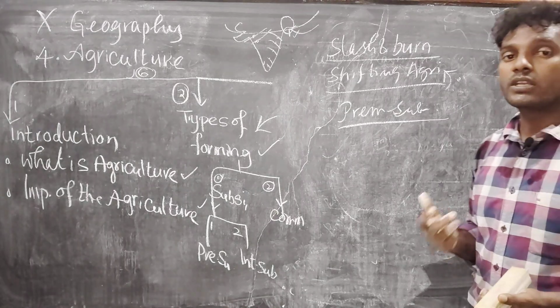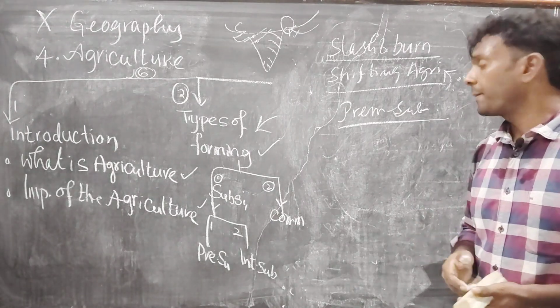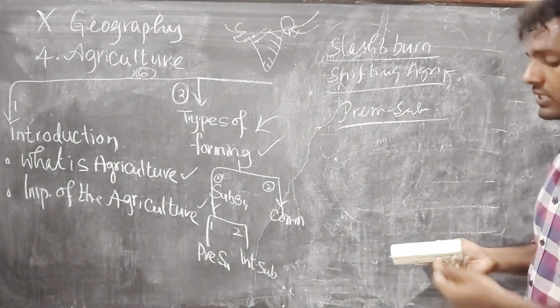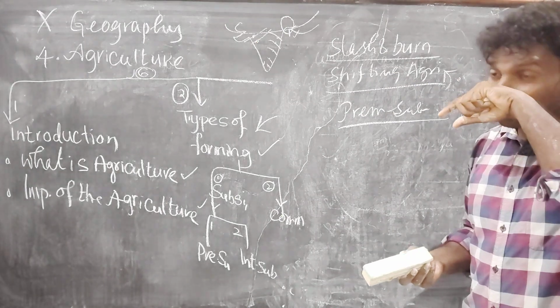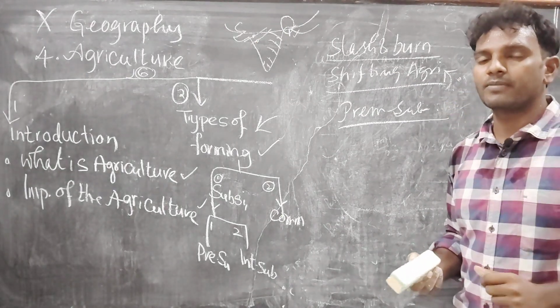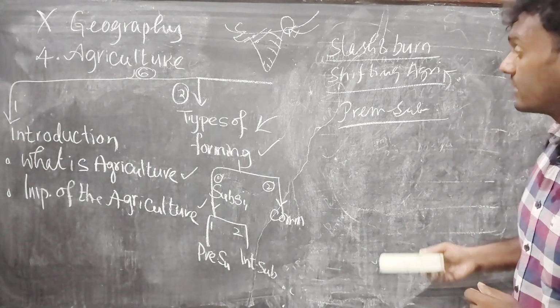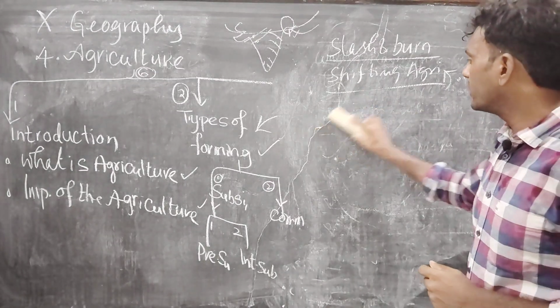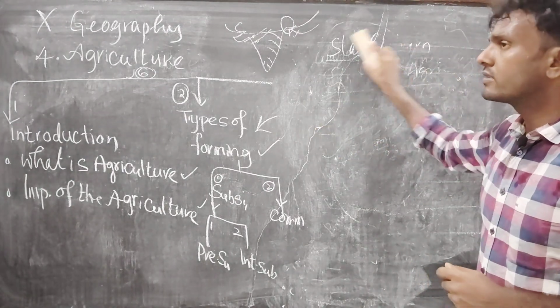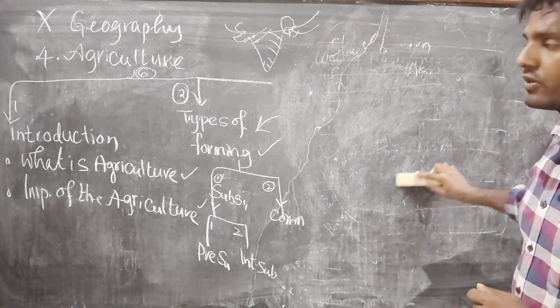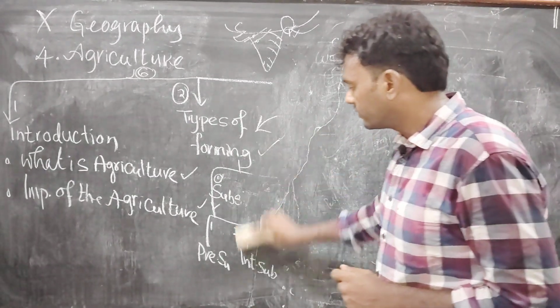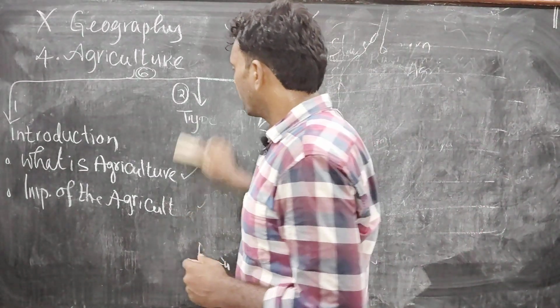One more thing we need to discuss here: it has different names in different areas. Worldwide we have 6 different names, and in India we have 10 different names. What are those different names? We need to discuss them here. It is very important from the examination point of view, the MCQ point of view. They may ask you, so you have to remember.